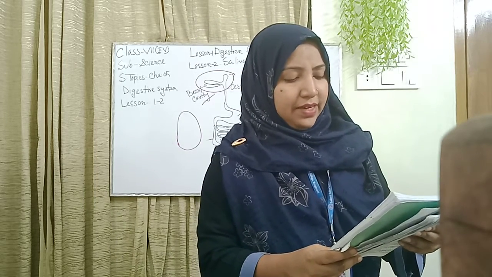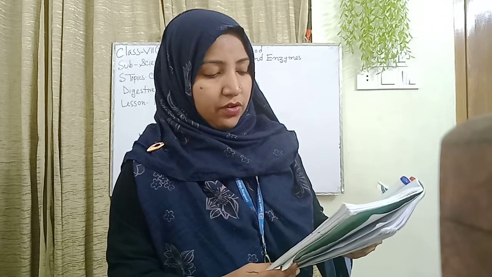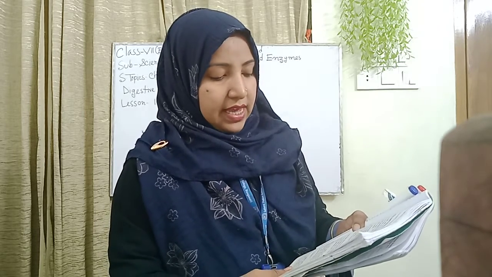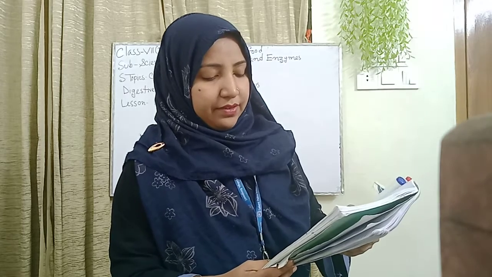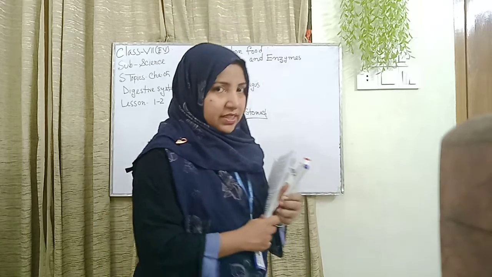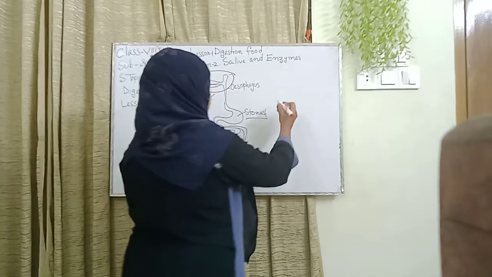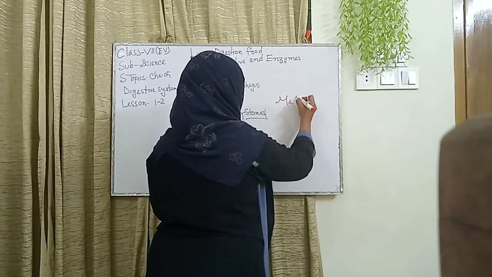Third, enzymes perform definite and specific functions, such as trypsin acts only on proteins. The enzyme present in saliva turns starch into sugar, maltose. Our first structure from the carbohydrate is the maltose. Here I also write this maltose.